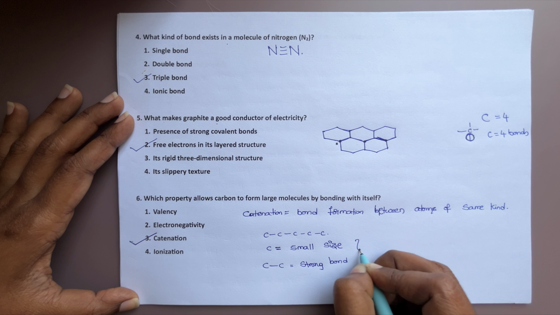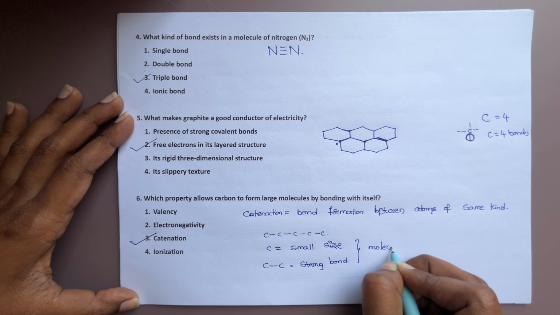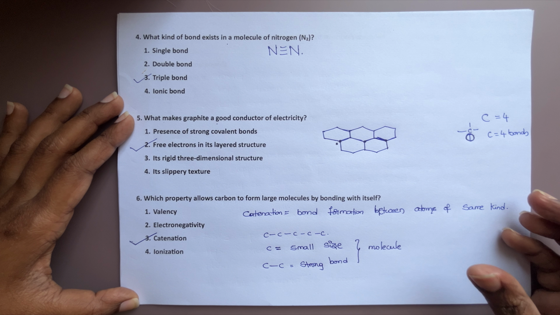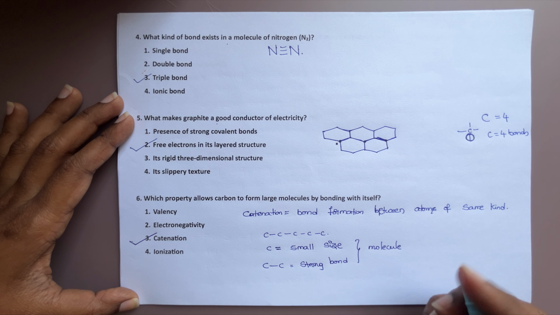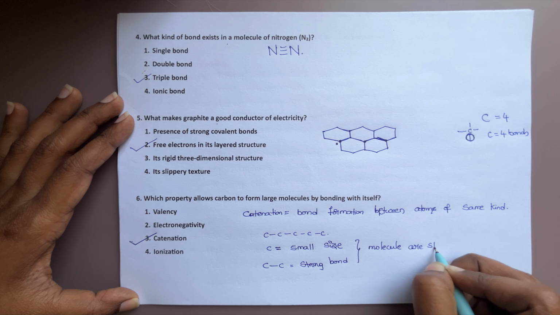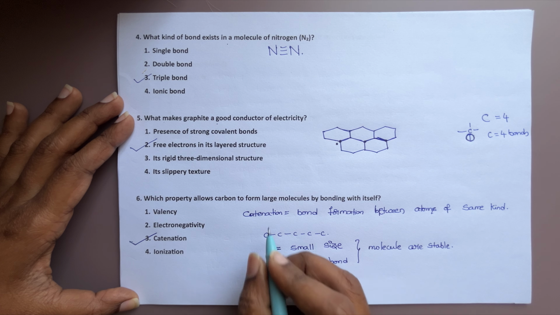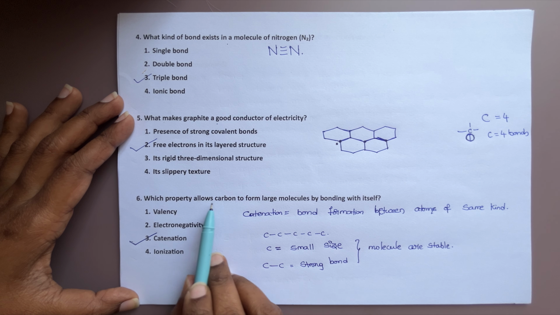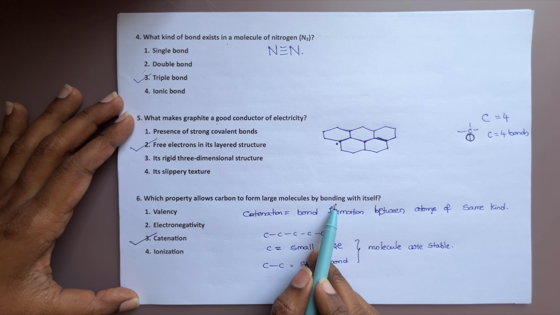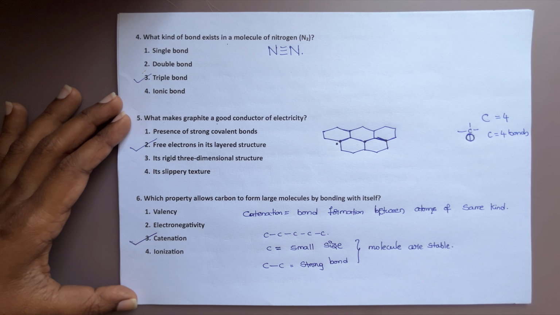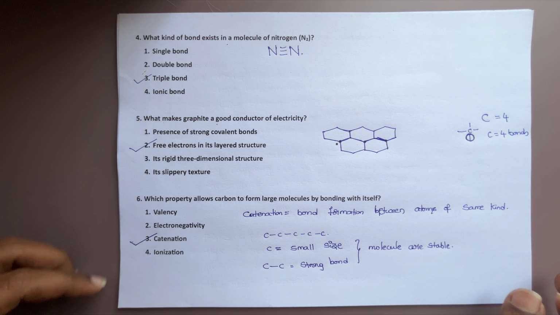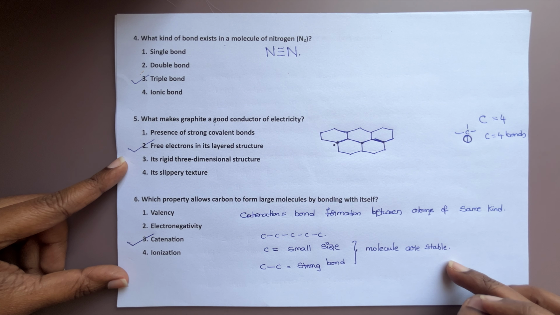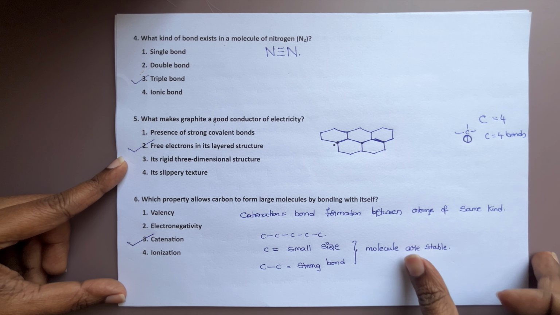Because of these two reasons, whatever lengthy chain molecules are formed from catenation, the molecules are stable. So that's why it possesses the highest catenation power. Which property allows carbon to form large molecules? That is catenation. If you have any doubt regarding this, you can ask me in the comment section.